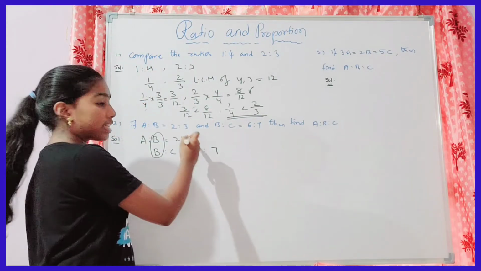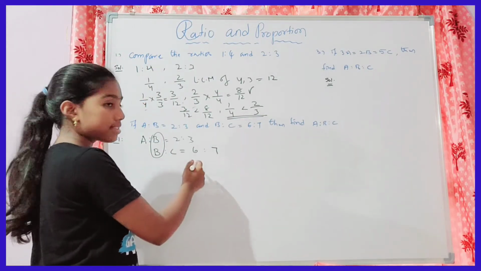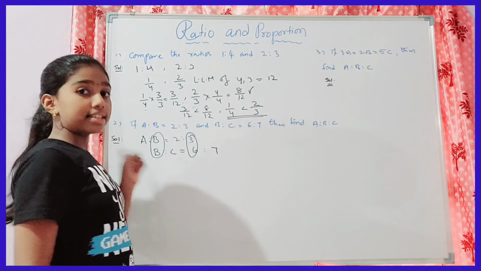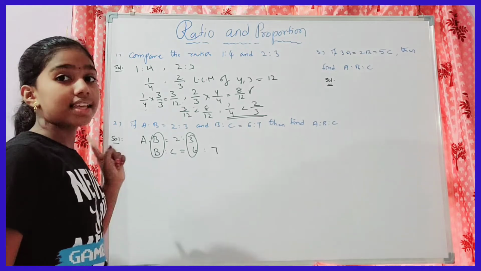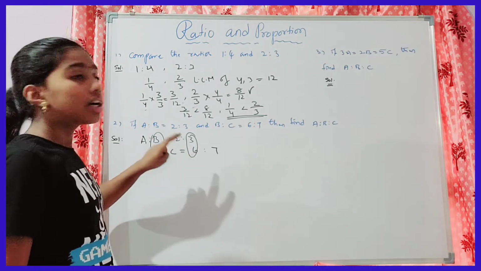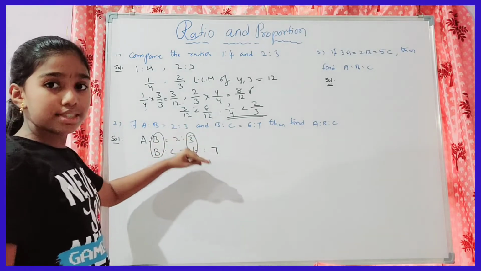Here it is given as 3 and here it is given as 6. So first we have to make these two B's equal.